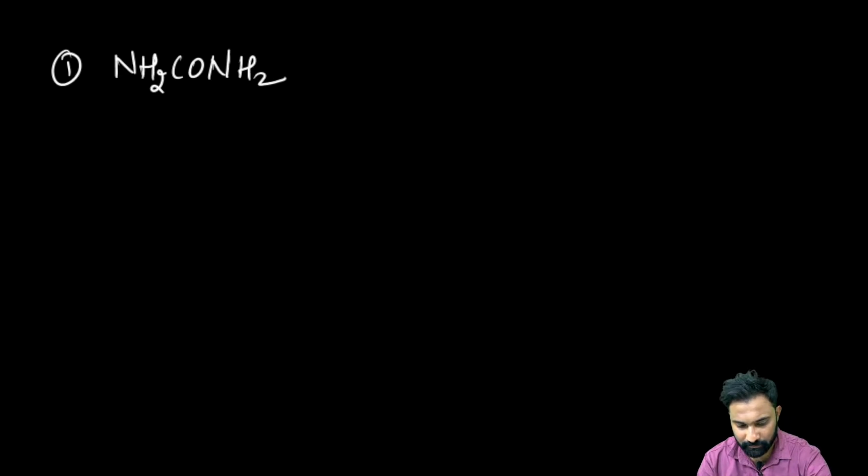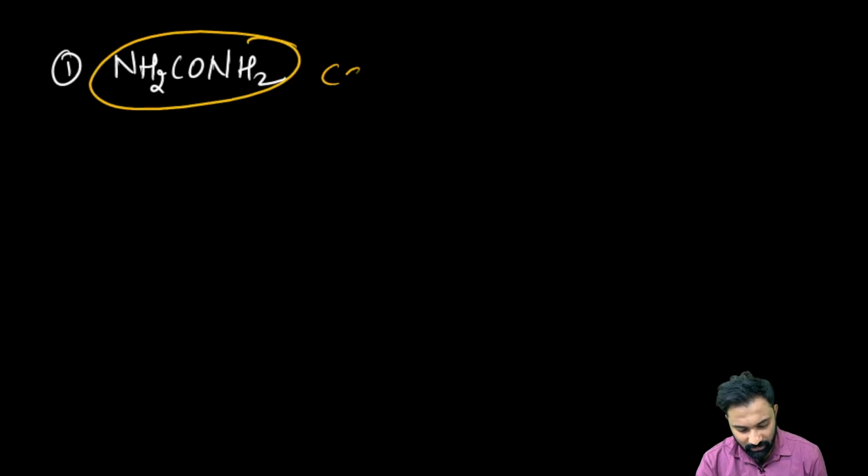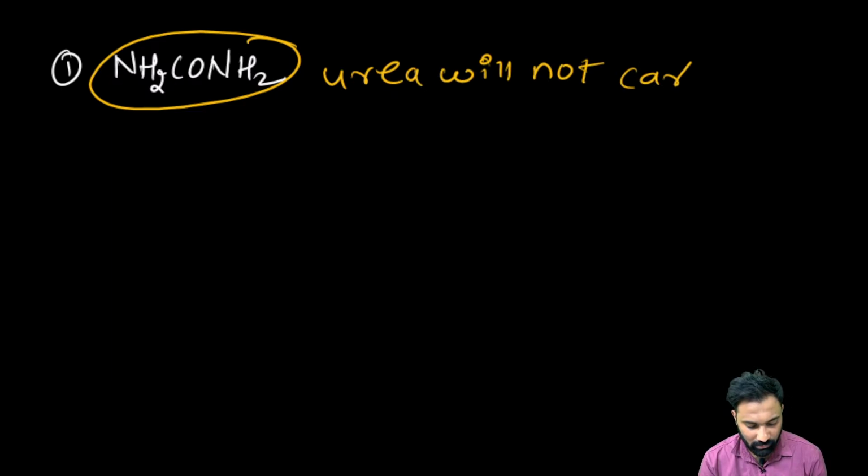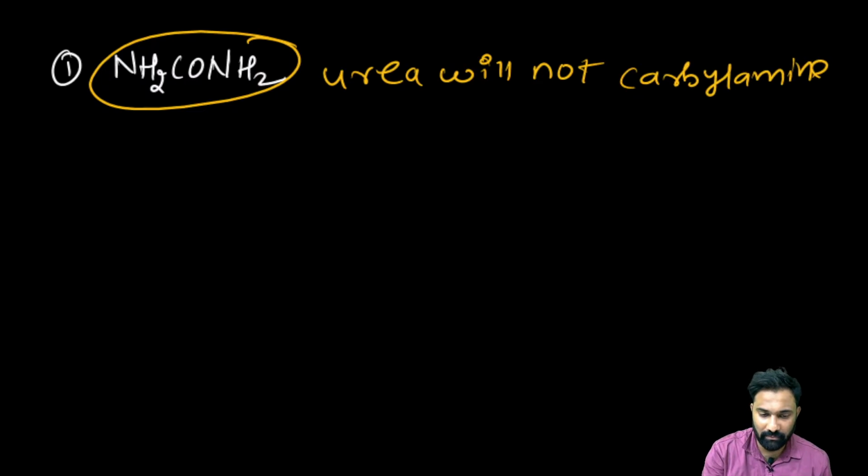This is urea. Urea will not give you the carbylamine reaction. My dear friends, you have to be very careful. The lone pairs are in resonance, and it will not be given to the electron-deficient carbon. Urea will not give the carbylamine test, right?